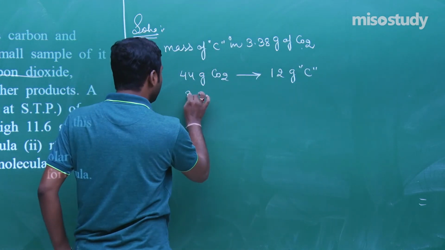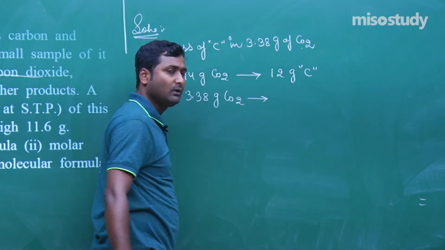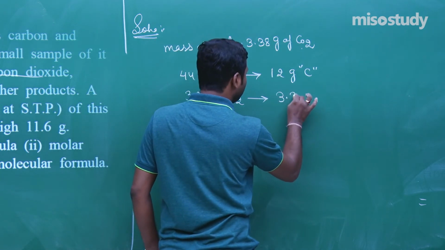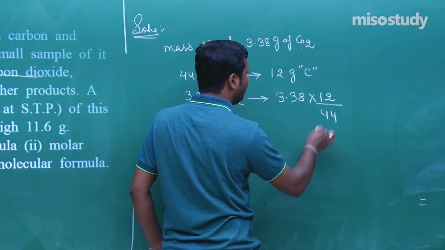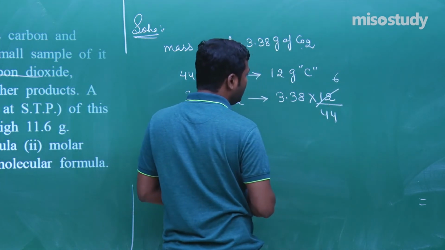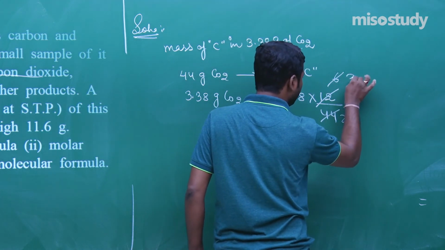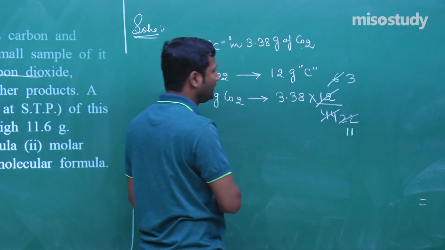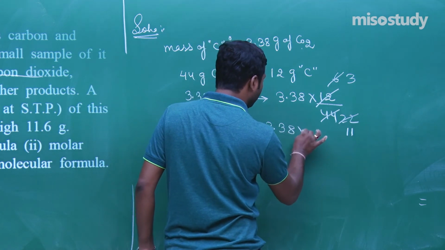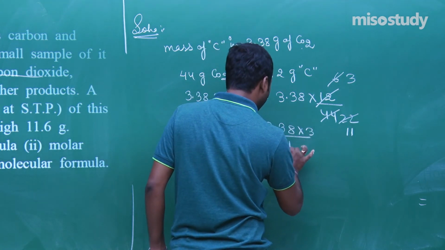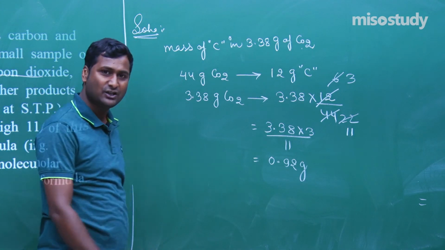Yes. So 3.38 gram CO2 will contain 3.38 multiplied by 12 divided by 44. Clear to you? Now 22, that is 11. Clear? Now 3.38 multiplied by 3 divided by 11. It will be around 0.92 gram. Am I right? Yes, sir.